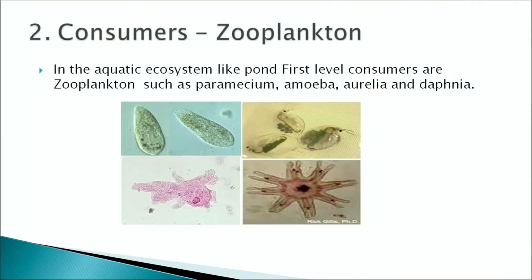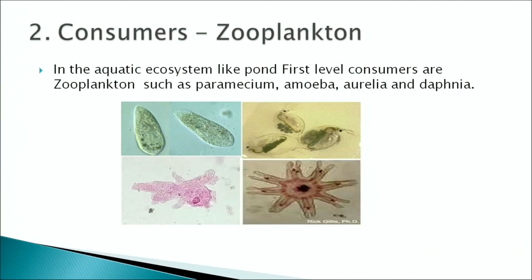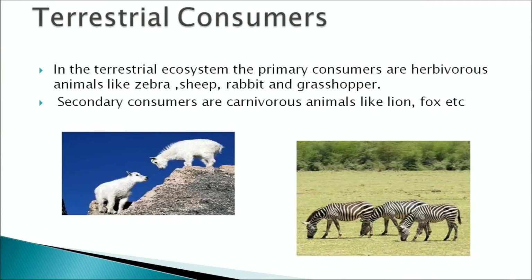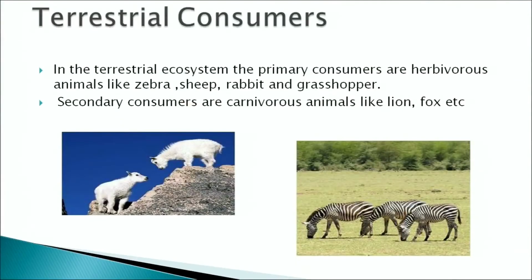In an aquatic ecosystem, the main consumers are zooplanktons depending on the phytoplankton, like paramecium, amoeba, aurelia and daphnia, etc. Now, in the terrestrial ecosystem, the primary consumers are the herbivorous animals such as zebra, sheep, rabbit and grasshoppers. The secondary consumers which depend upon these primary consumers are the carnivorous animals such as lion, fox, etc.